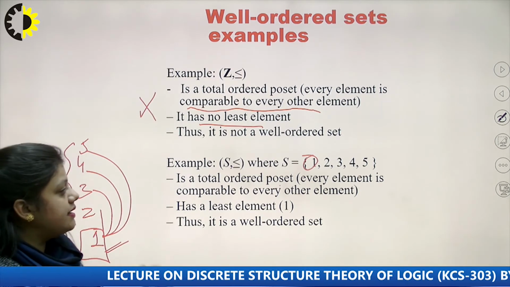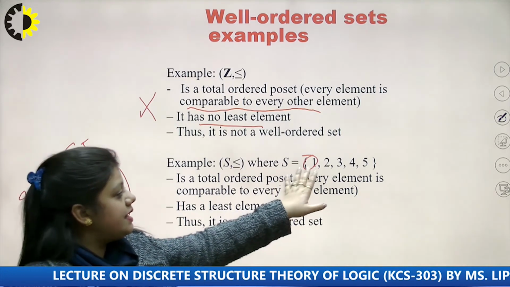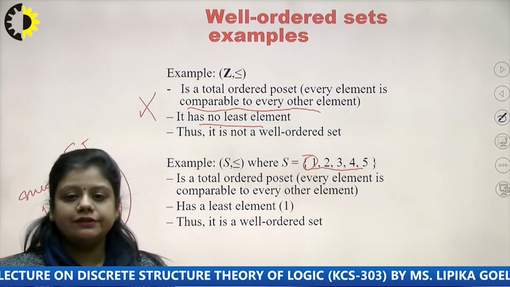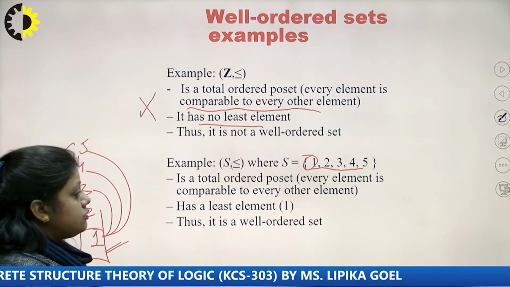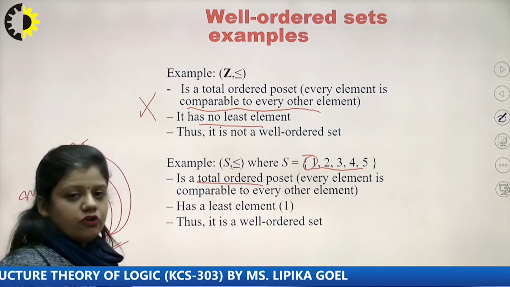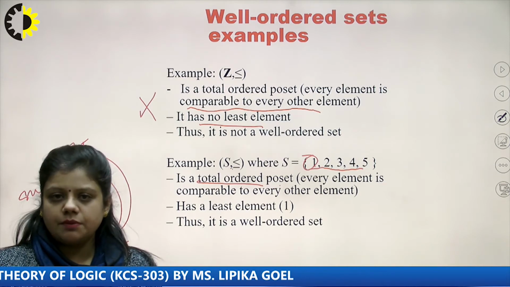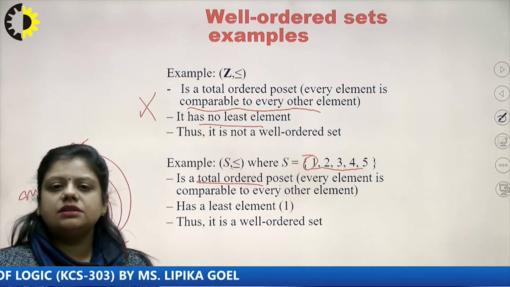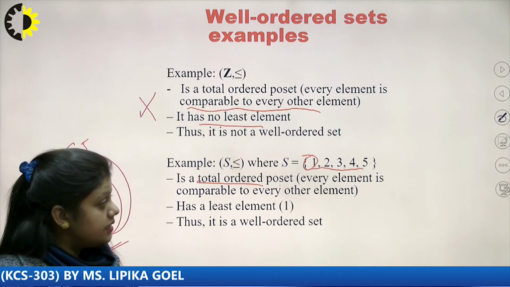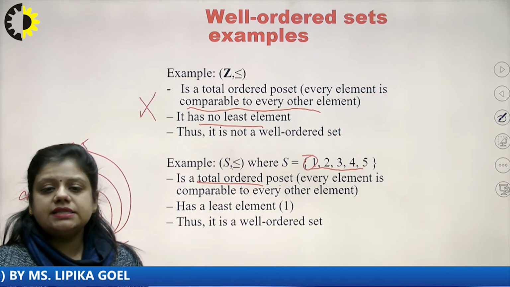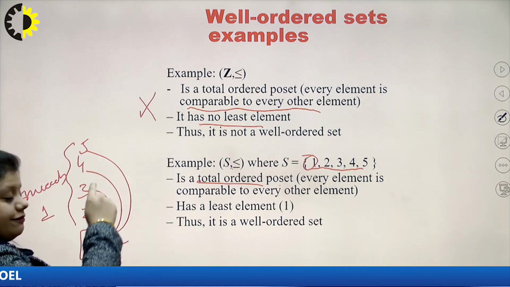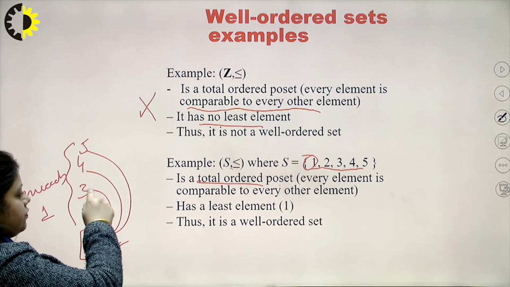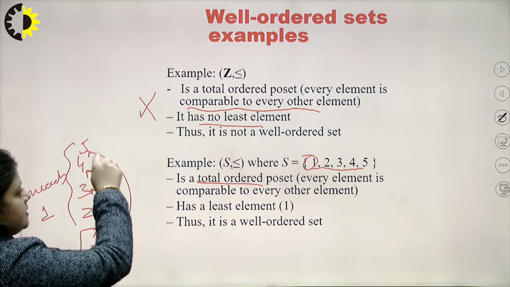But if I take the second example, where I have a set with the elements 1, 2, 3, 4, 5, again the relation defined here is less than or equal to. It is a totally ordered poset as discussed before. Every two elements in this set are comparable, and 1 is the least element of this set. 1 is less than 2, 1 is less than 3, 1 is less than 4 and 1 is less than 5.